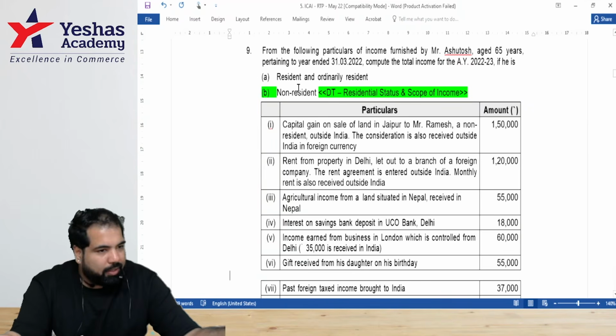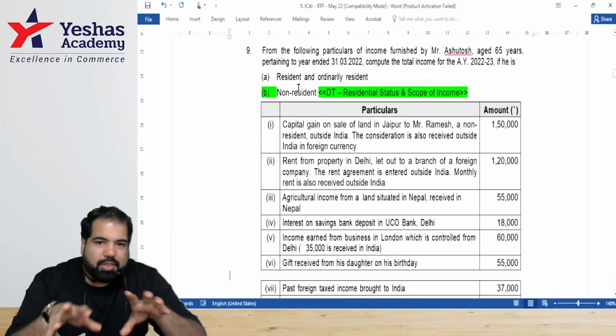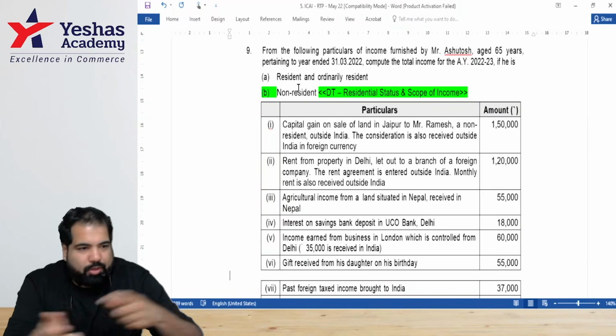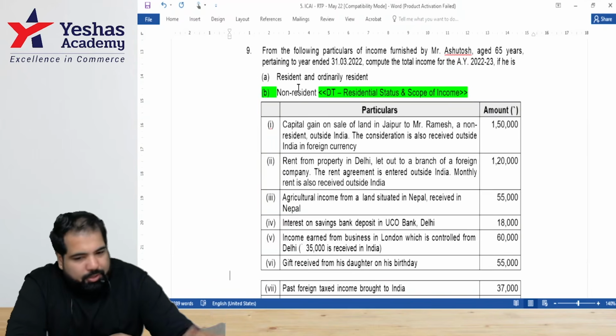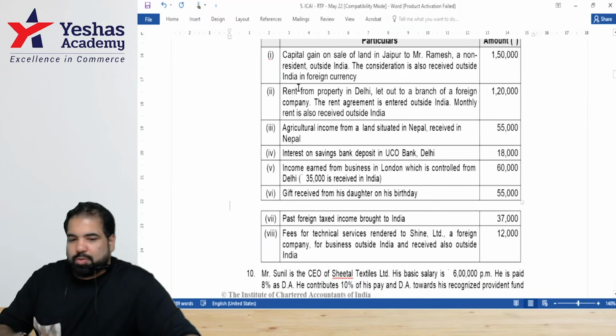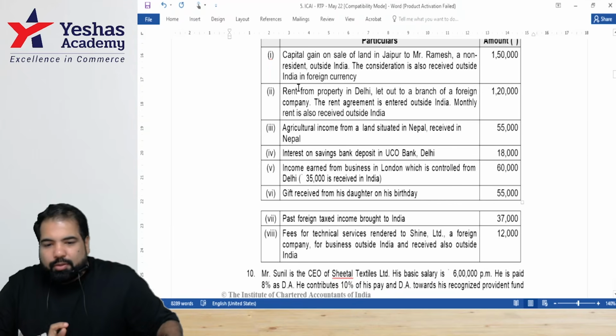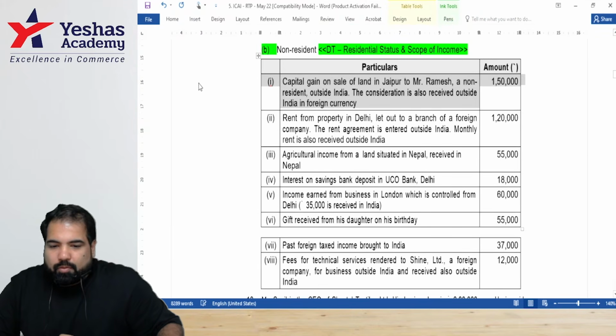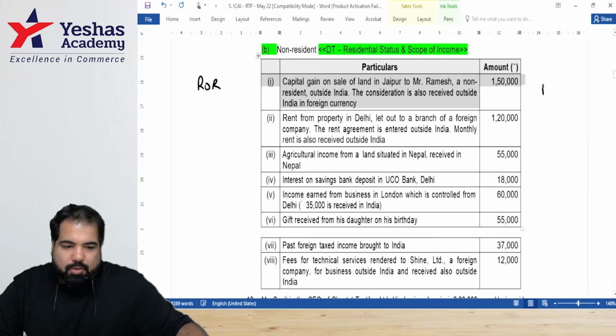ROR, NR. There is no RNOR here, so there is no deemed income. You guys will be taxed on which incomes? Global, because ROR. And for NR, you will be taxed on which incomes? Dear. Over to y'all, guys. People online, you can choose whether you want to solve it for ROR or for NR. This is ROR, this is NR.